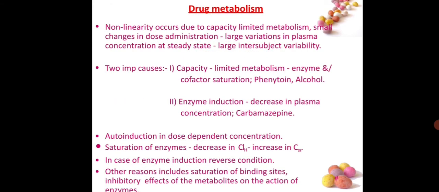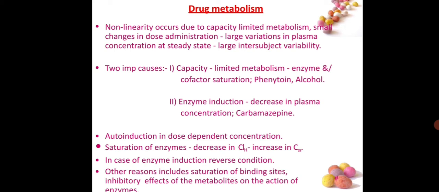Next factor is drug metabolism. Non-linearity occurs due to capacity limited metabolism, small changes in dose administration, large variation in plasma concentration at steady state, large intersubject variability.